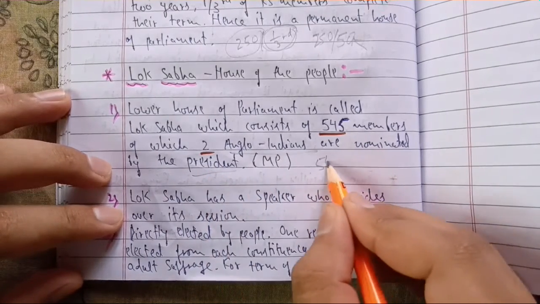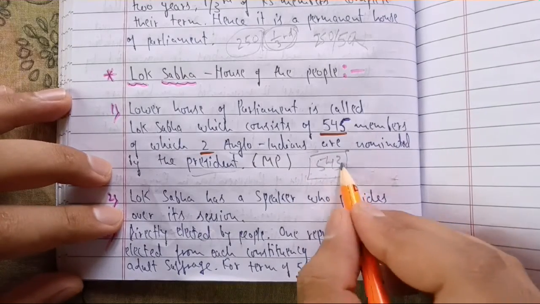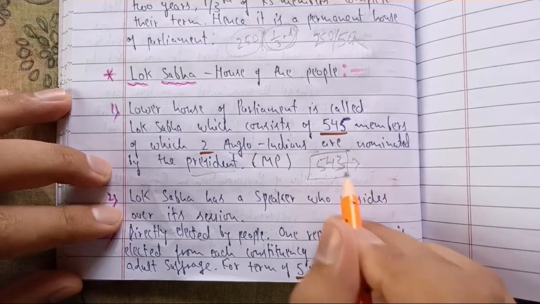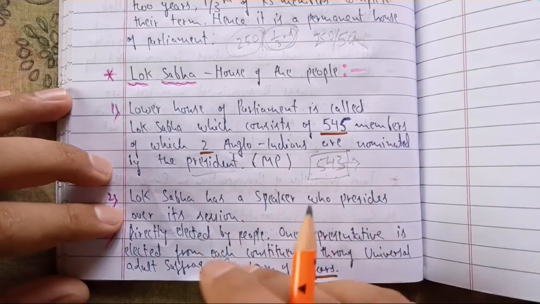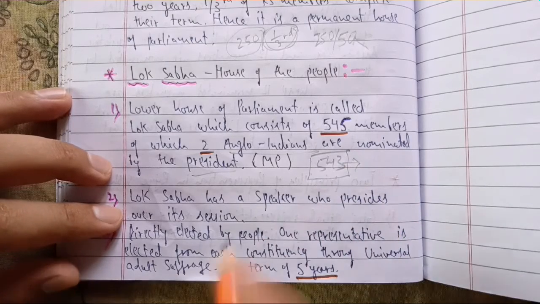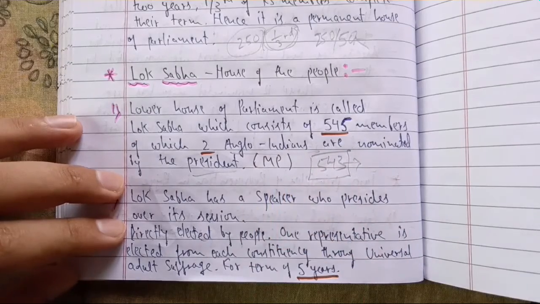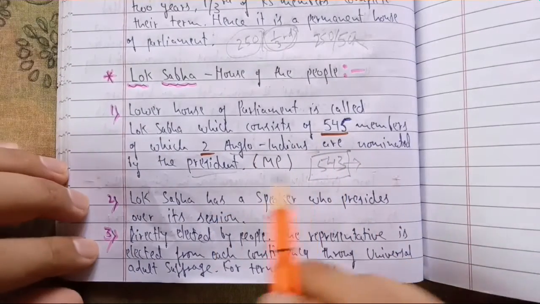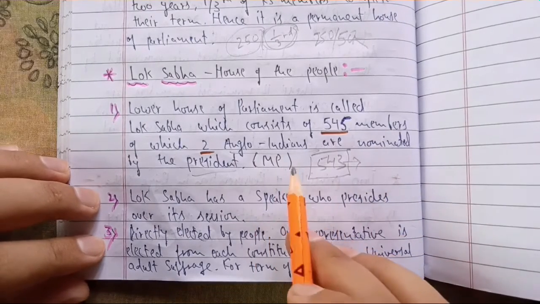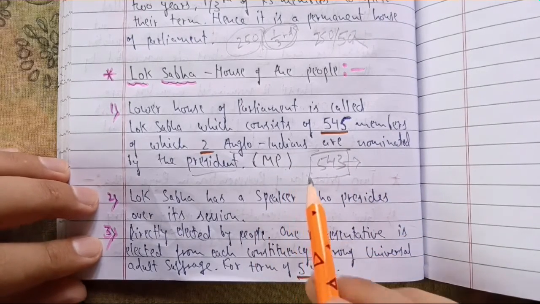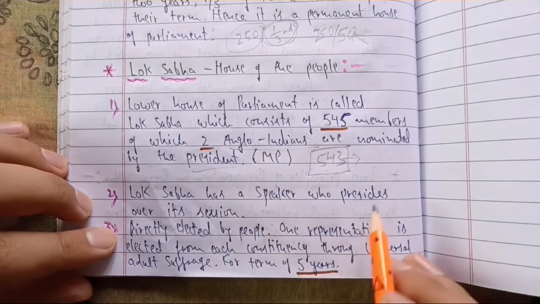The rest, 543, are the members to be elected in the Lok Sabha from different constituencies. It means there are 543 constituencies in Lok Sabha, and from each constituency 1 member is elected to be a member of Lok Sabha, and the member elected is called a member of parliament. We have also studied all this in previous chapters, especially when we were reading about the election system in India, and about the executive, the president, and the functions and powers of the president. Lok Sabha has a speaker who presides over the session.